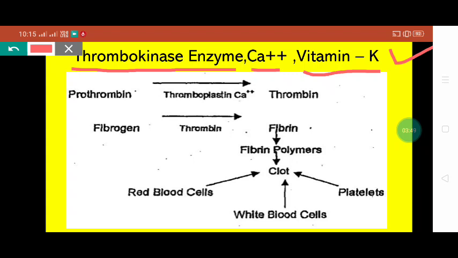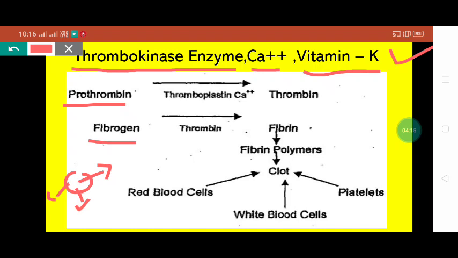Okay, certain factors, as I already explained in the last slide, are present in inactive form, like prothrombin and fibrinogen. These are present in our platelets in inactive form. Whenever any injury takes place and the RBCs, WBCs and platelets in blood come out, it initiates the mechanism.